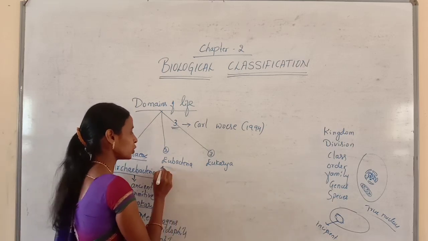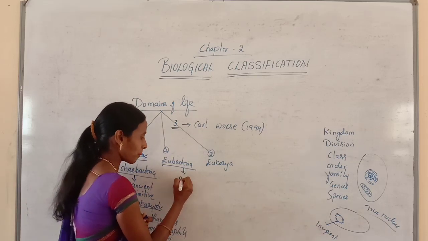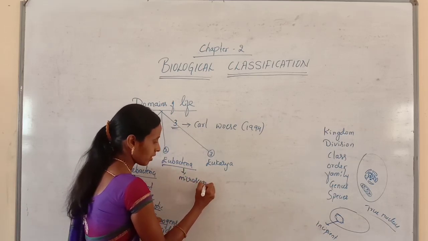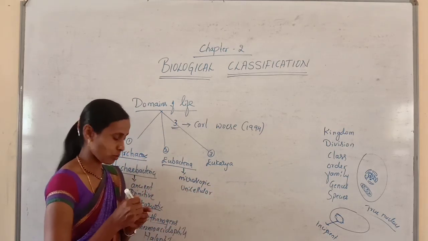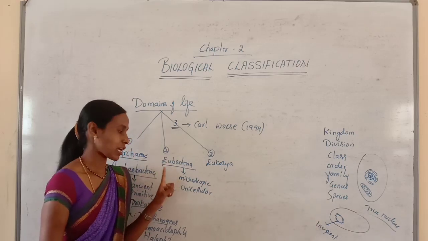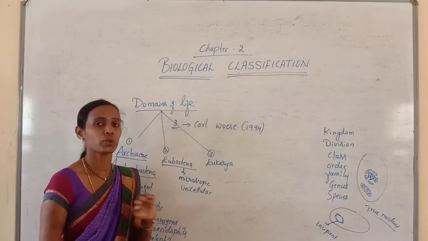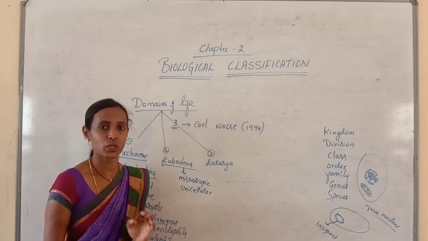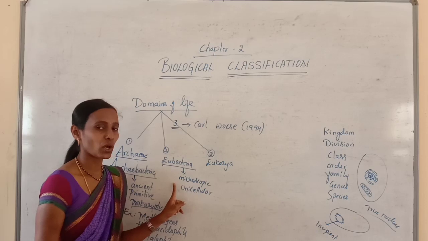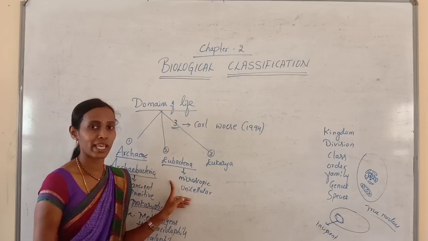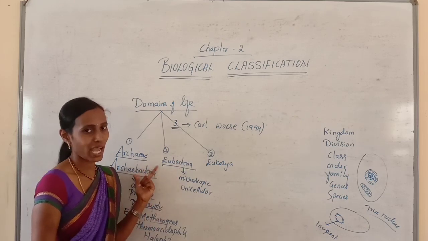And the next one is called eubacteria. This can be called eubacteria or bacteria. And these are microscopic, unicellular. Even archaebacteria are microscopic only. So eubacteria are microscopic unicellular prokaryotes. Even in these organisms they do not contain a well-defined nucleus or a true nucleus along with membrane-bound cell organelles. It is very important. They do not contain a true nucleus and membrane-bound cell organelles. So these are a group of organisms which are quite advanced compared to the archaebacteria.